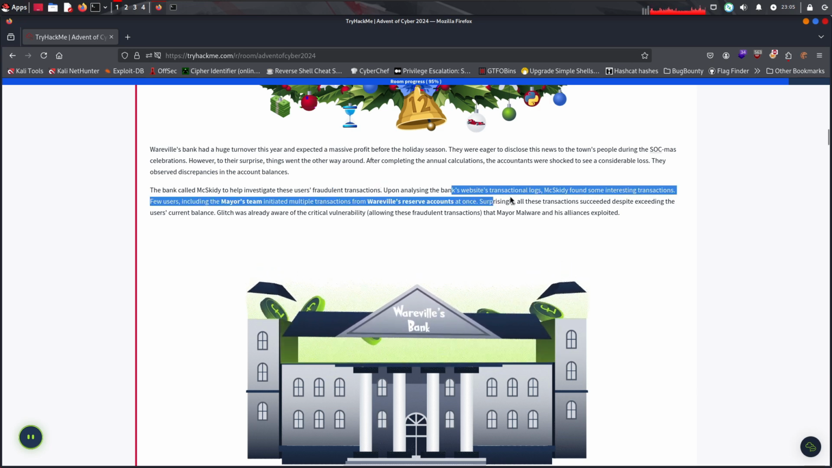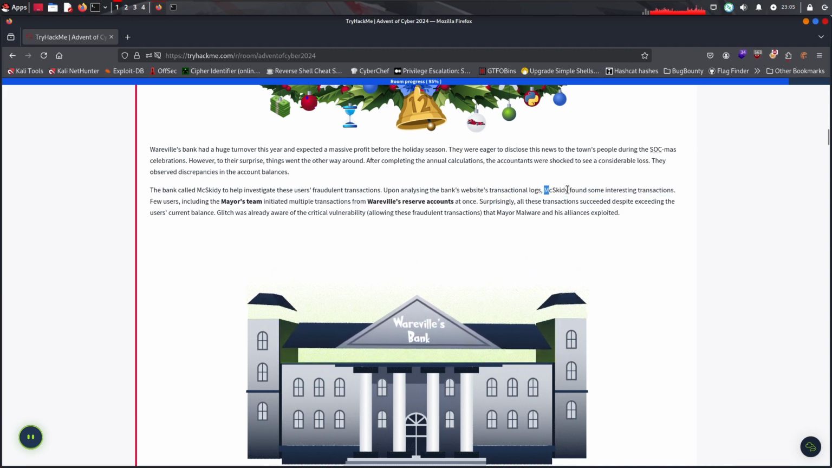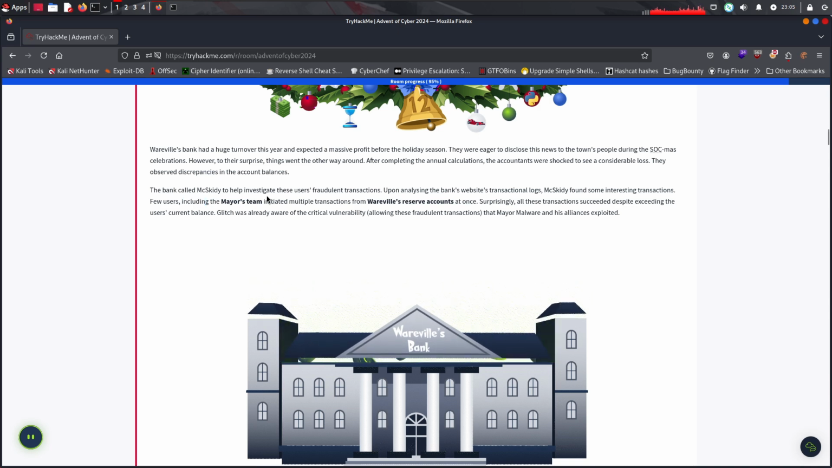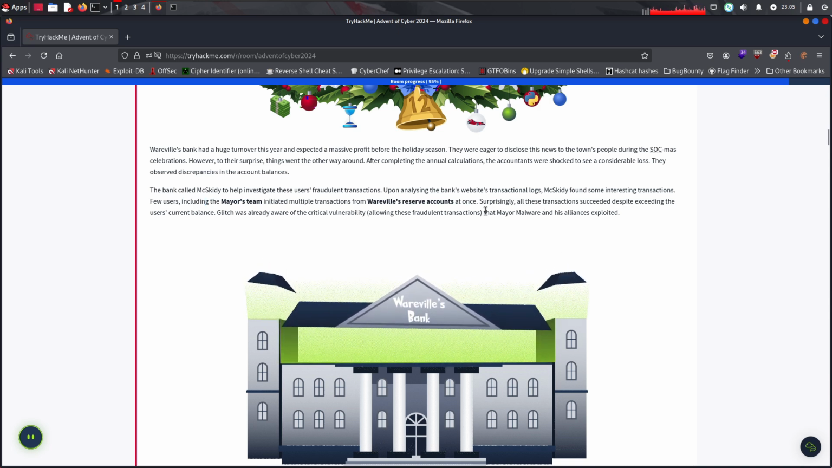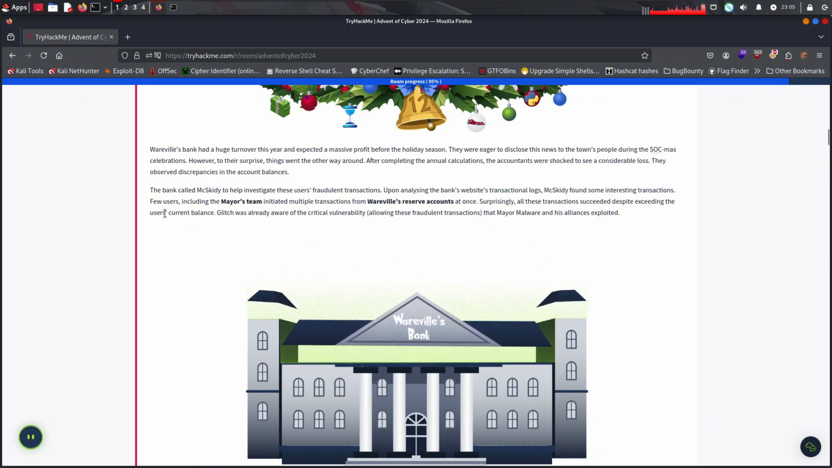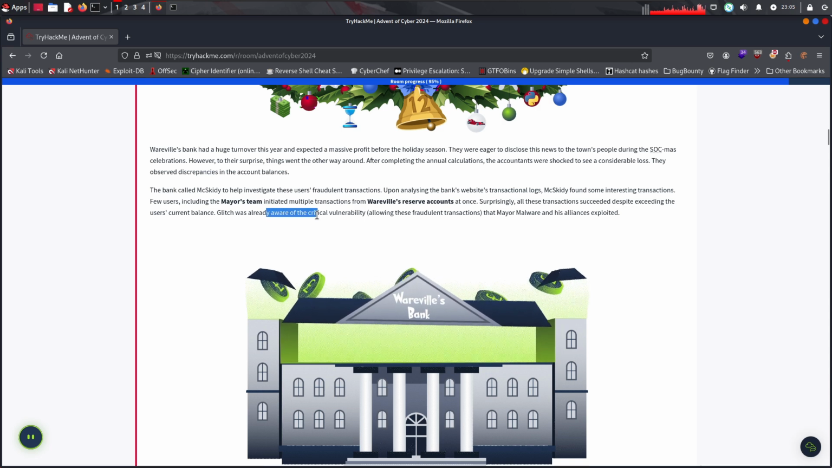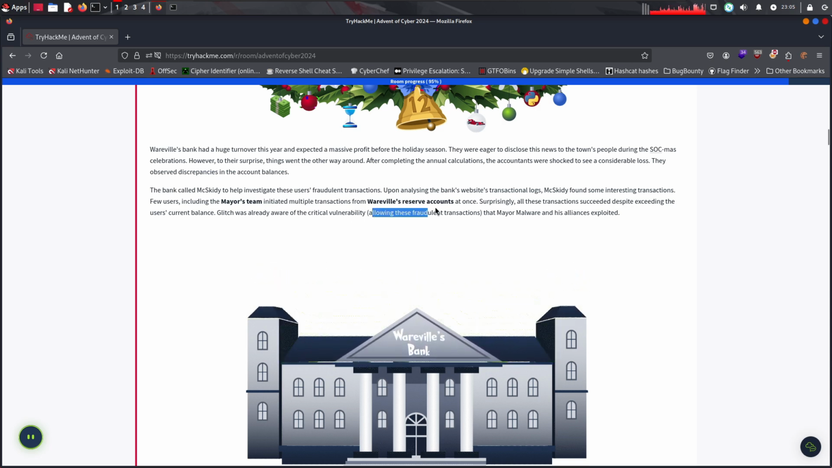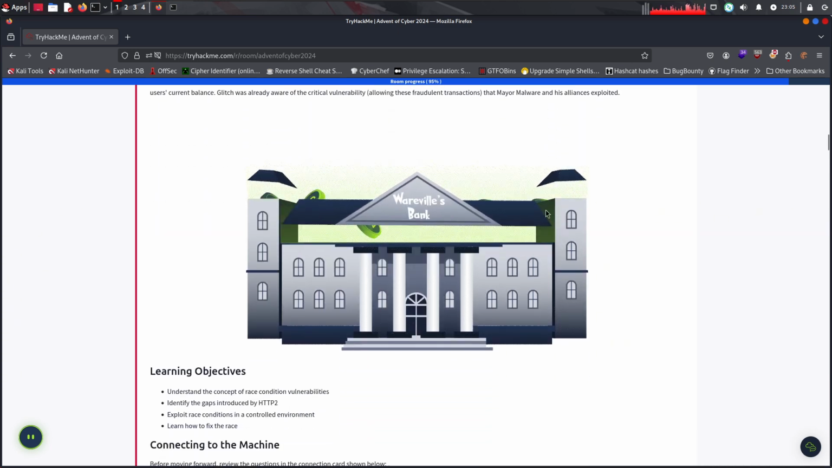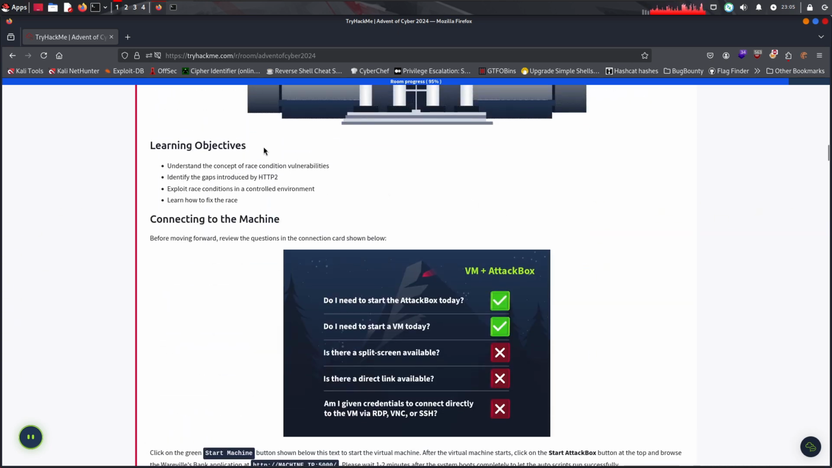The bank called McSkate to help investigate these users' fraudulent transactions. Upon analyzing the bank's website transaction logs, McSkate found some interesting transactions. Two users, including the mayor's team, initiated multiple transactions from Werewolf's reserve accounts at once. Surprisingly, all these transactions succeeded despite exceeding the user's current balance. Glitch was already aware of the critical vulnerability allowing these fraudulent transactions. Mayor Malware's alliances exploited it. They were going to learn what race condition vulnerabilities are, what the gaps introduced by HTTP2 are, how to exploit them, and how to fix them.